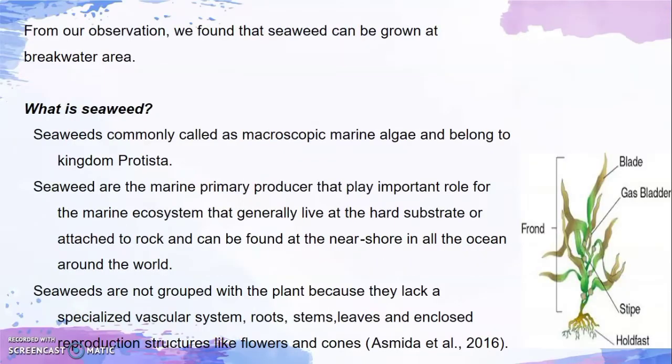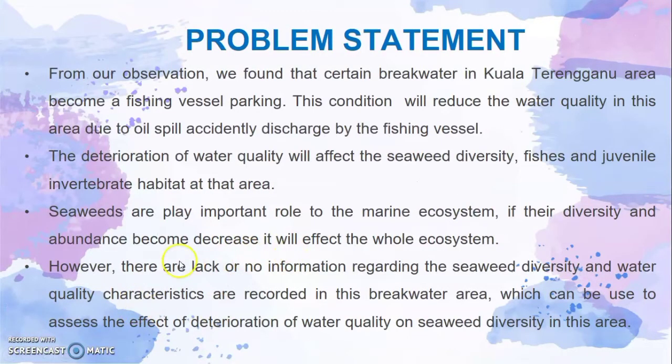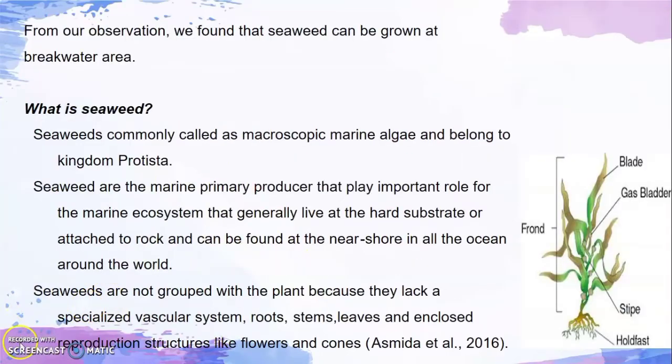Seaweeds are marine primary producers that play an important role for the marine ecosystem, that generally live at the hard substrate or attached to rock and can be found at the near shore in all the oceans around the world.